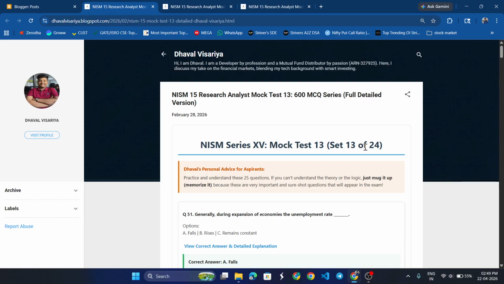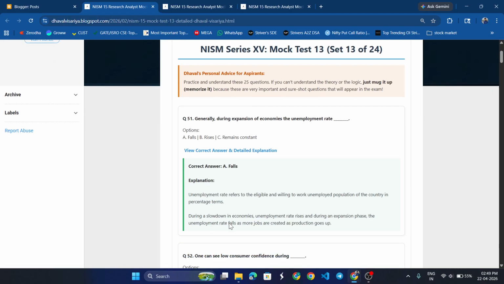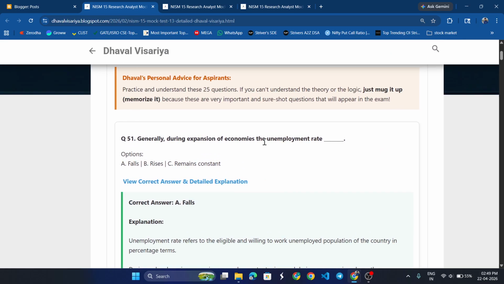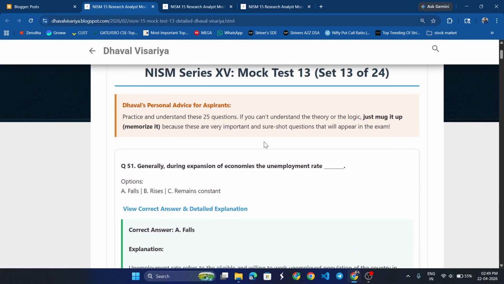So yeah, we are going in NISM Series 15, mock test number 13. So yeah, आप कुछ करो या ना करो, ये 600 MCQs एक बार देख के जाना. 80% of the MCQs are coming from these sheets only.